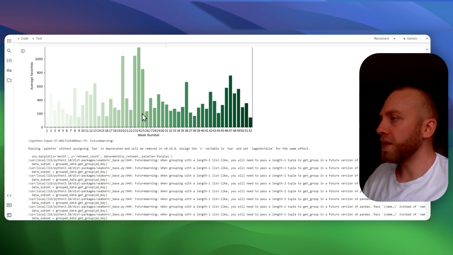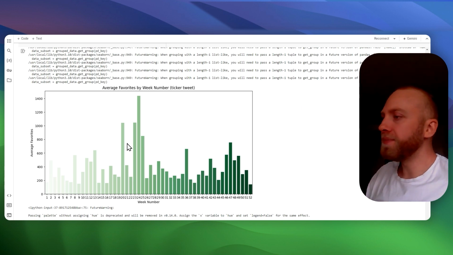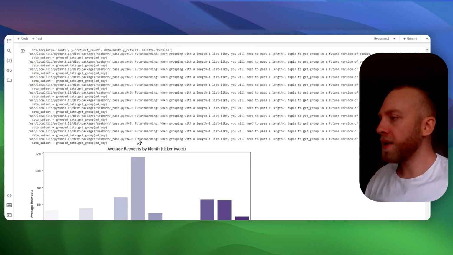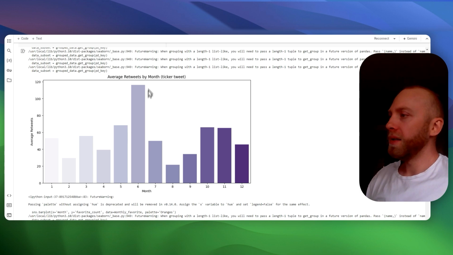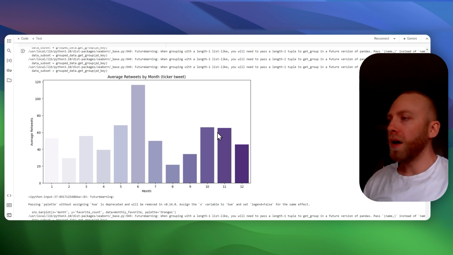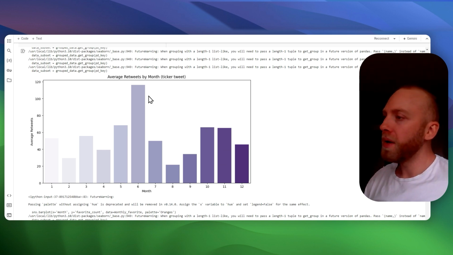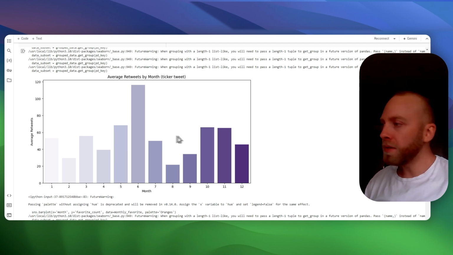Same kind of thing. Here's a ticker tweet. It's about Q2 of the year. Same thing, the month of June. Interestingly enough, unlike the reply tweets, these ticker tweets seem to be doing better around this time and this time.